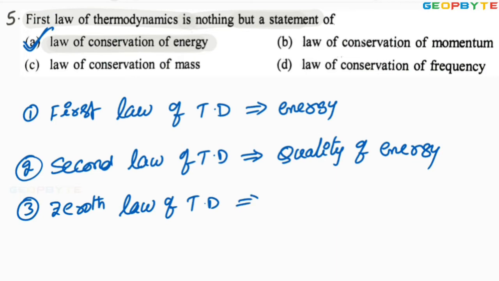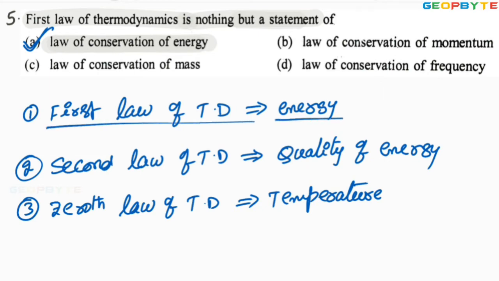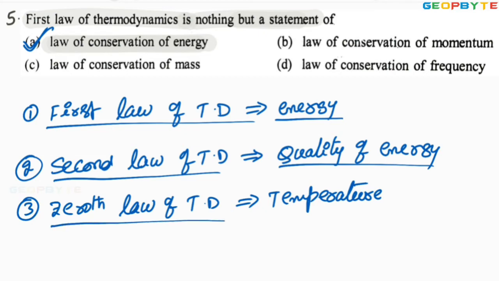It gives the concept of temperature, or thermally equilibrium conditions of the bodies. So the first law is talking about energy, or the law of conservation of energy. The second law is talking about the quality of the energy, or entropy. The zeroth law is talking about temperature, or thermal equilibrium of bodies. I hope you got my point. Let us take another problem.